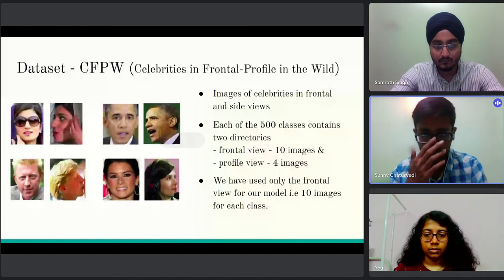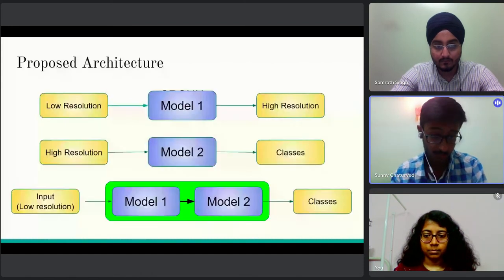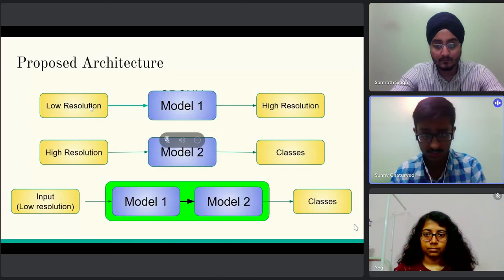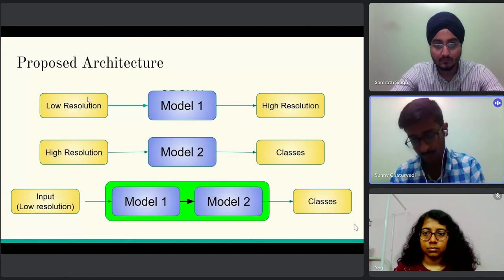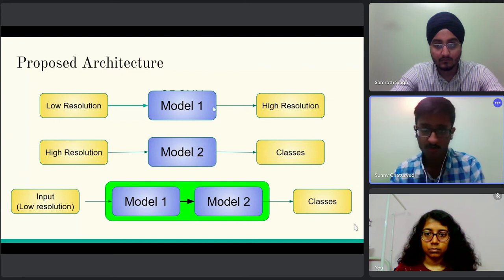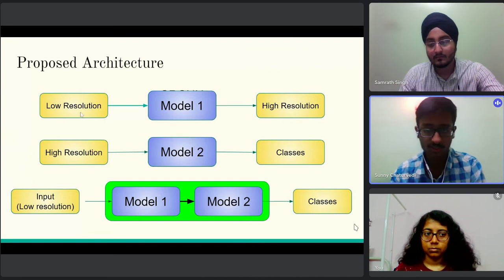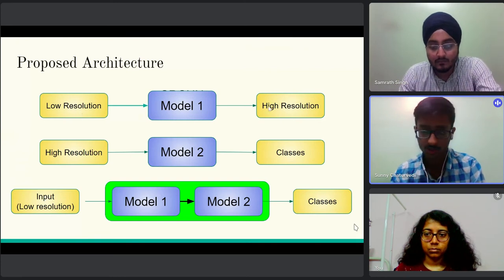Okay, so this is our proposed architecture. Since we don't have the low resolution images, first of all we will use pre-processing techniques to create them, and for each low resolution image we will have a high resolution image. We will train a deep learning CNN as our model 1 for conversion of low resolution image to high resolution, according to our original problem.